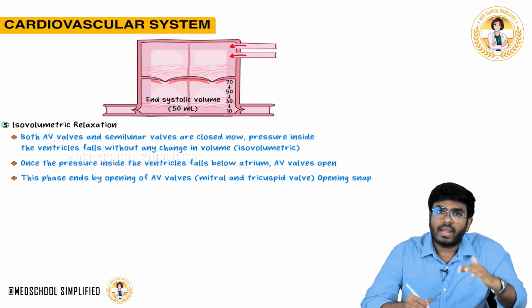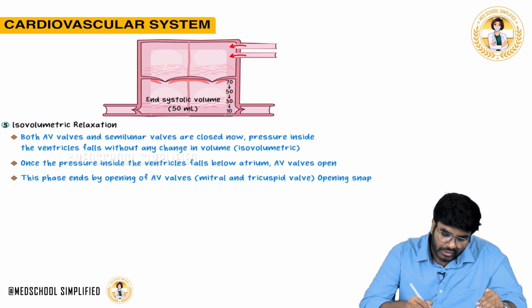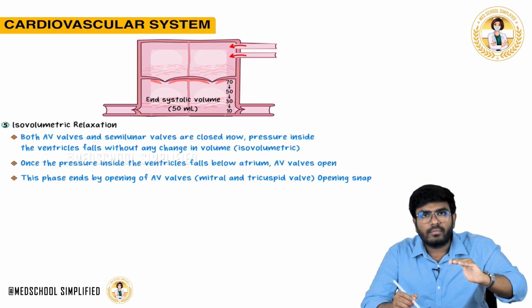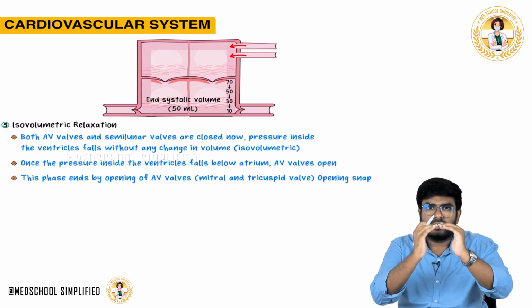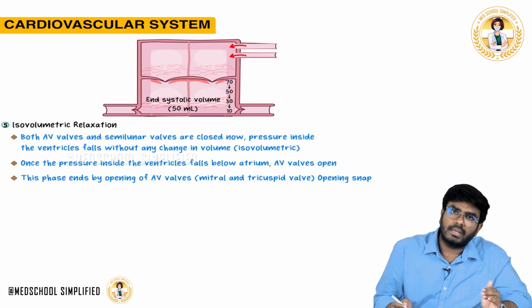Now, the pressure is rapidly falling. From 79 to 70, 70 to 50, 50 to 30, 30 to 10. The pressure inside the ventricle is falling like this. Okay, the ventricle is relaxing, pressure is falling. So, isovolumetric relaxation. What about the valves?